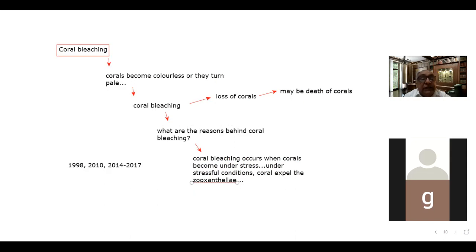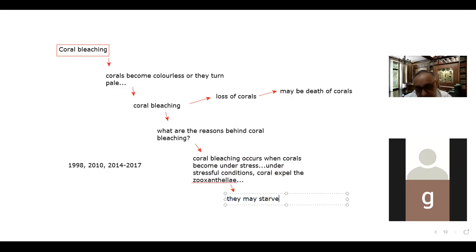The next thing is, when they expel the zooxanthellae, what happens next? They may starve, because zooxanthellae was the only source of food and energy for the corals.